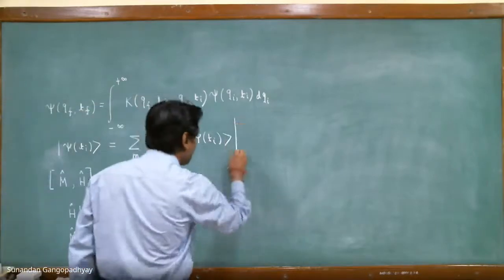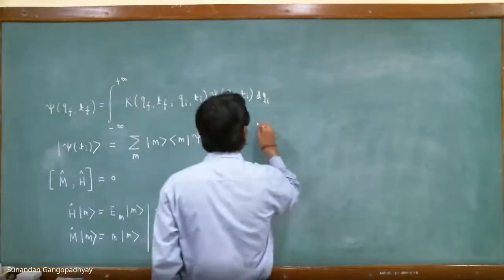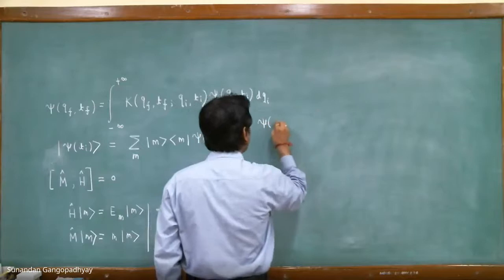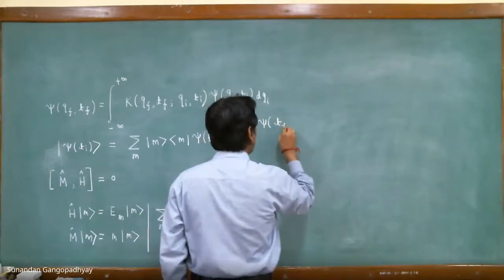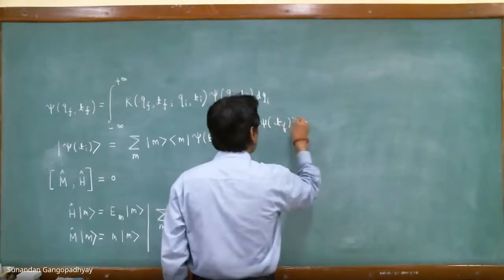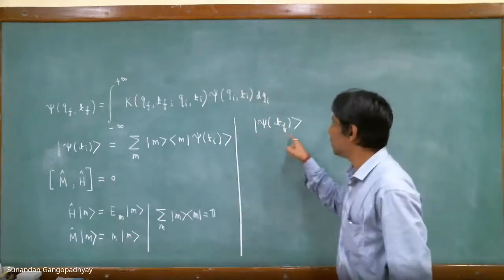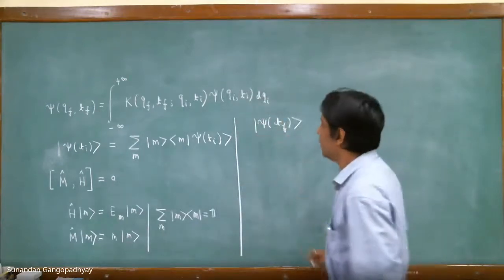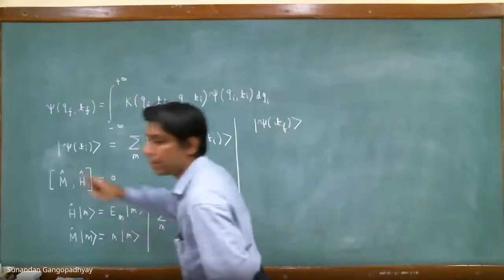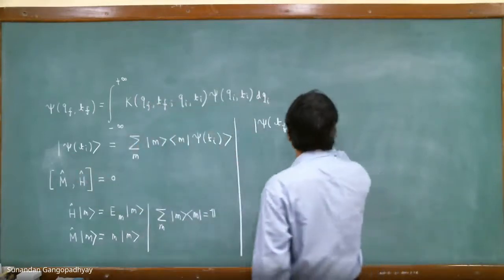Now, the final state, which we denote as psi tf, is related to the initial state psi ti in the following way.